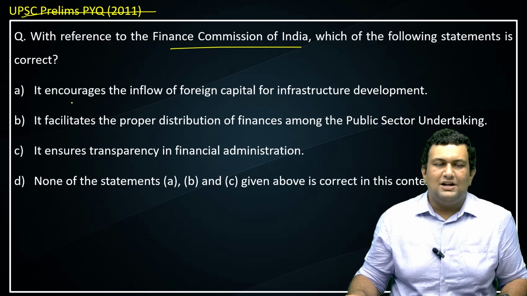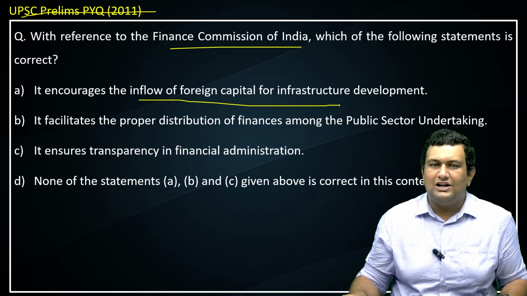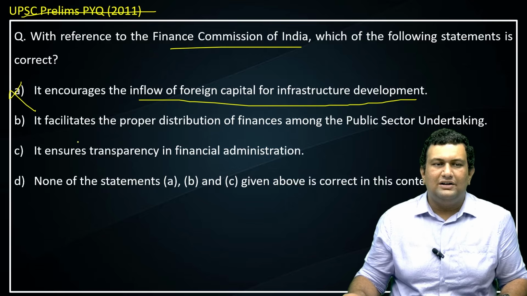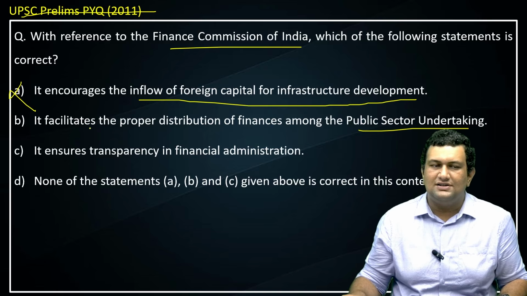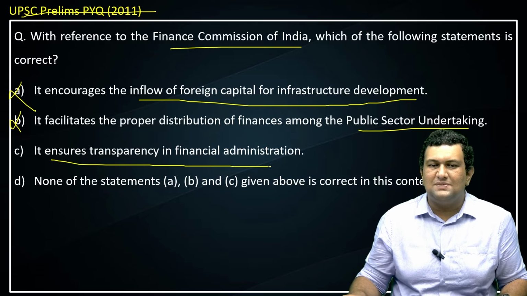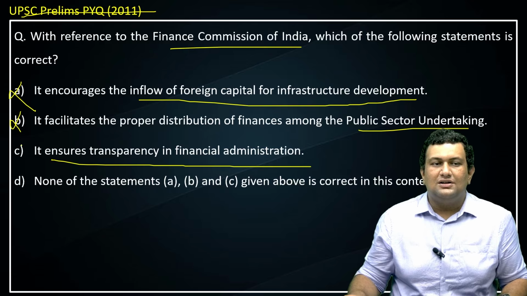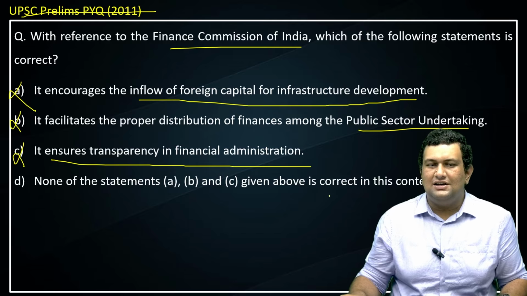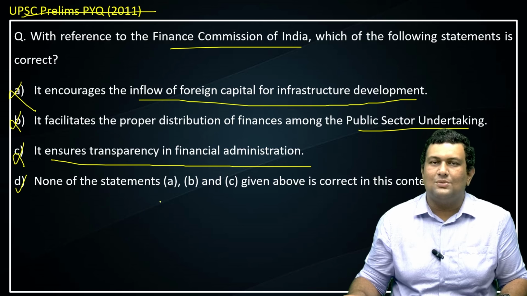Our first statement is, it encourages the inflow of foreign capital for infrastructure development. No, this is incorrect. It facilitates the proper distribution of finances among the public sector undertakings. No, this is also incorrect. It ensures transparency in financial administration. This is also incorrect. So, the answer will be none of the statements A, B, C given above is correct, so the answer will be option D.